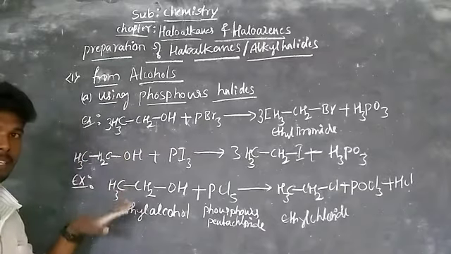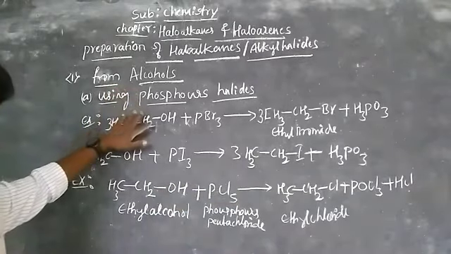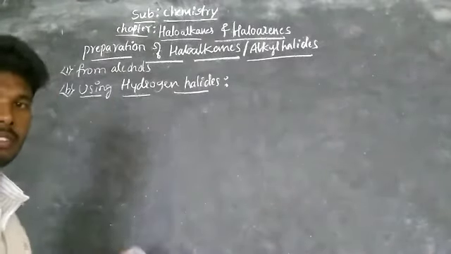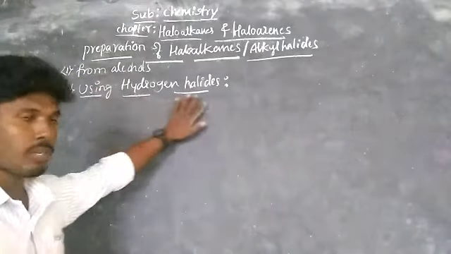Similarly, there is the next method to prepare alkyl halides by using alcohols and hydrogen halides. The second method is from alcohols using hydrogen halides.